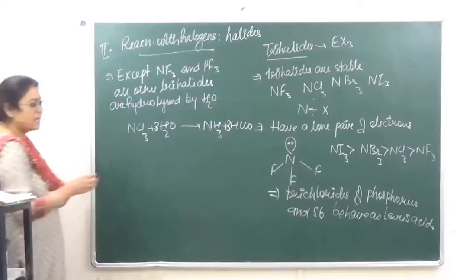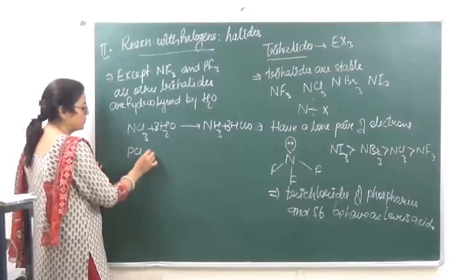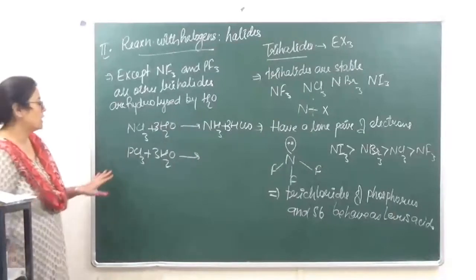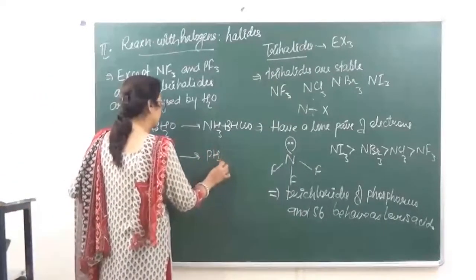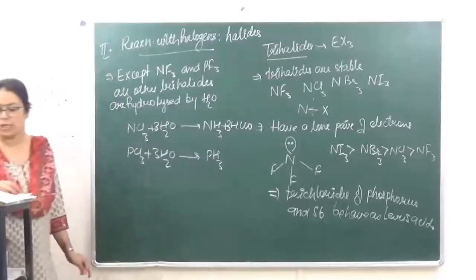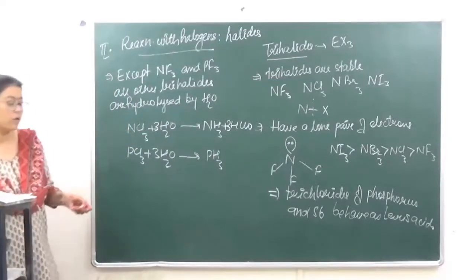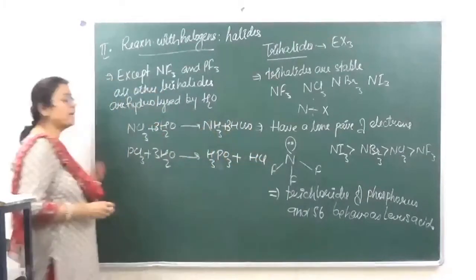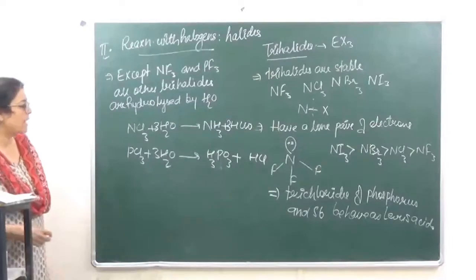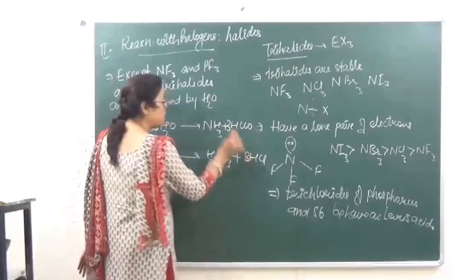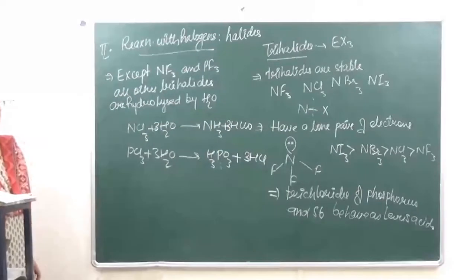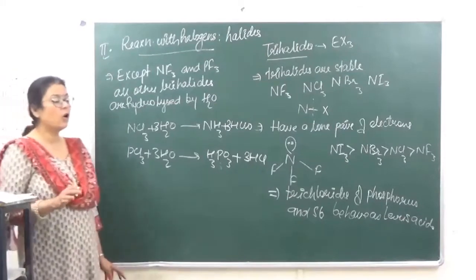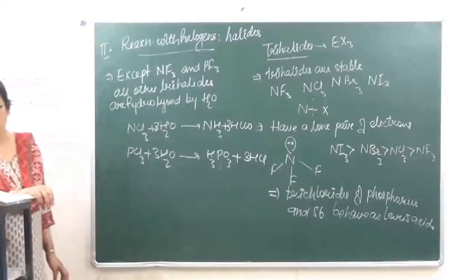In a similar manner, if we are taking PCl3 plus 3H2O, this is going to give us phosphine, which is PH3, and it is going to give us phosphorous acid, H3PO3 and HCl. Okay, balance करो आप इसको इक्वेशन को फिर से, तो यहाँ पे we are going to get 3HCl. Right? Trihalides में सिर्फ NF3 और PF3 जो है, they are not going to be hydrolyzed. Rest all will be hydrolyzed.